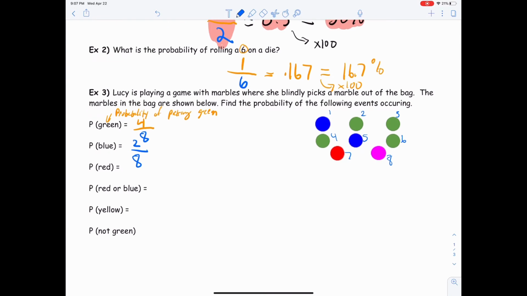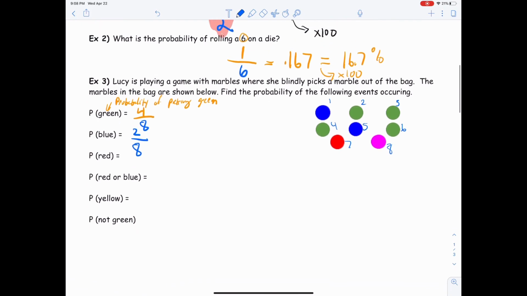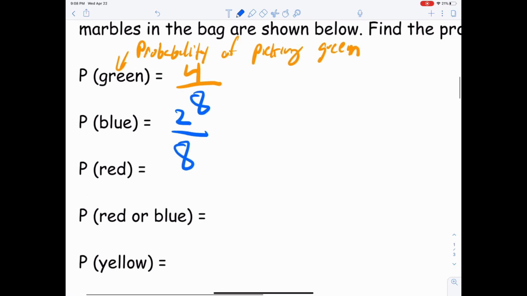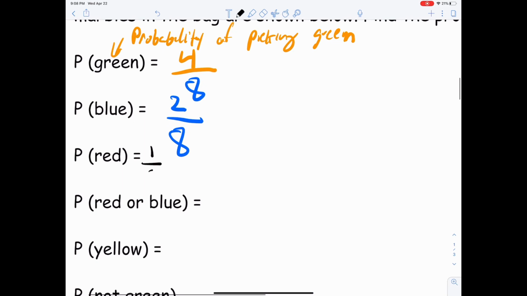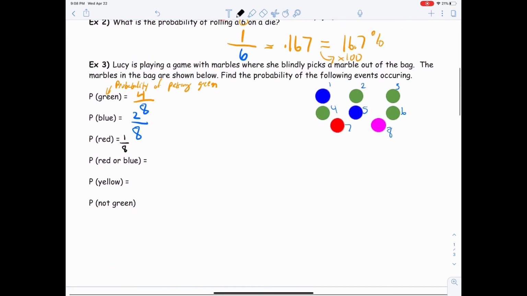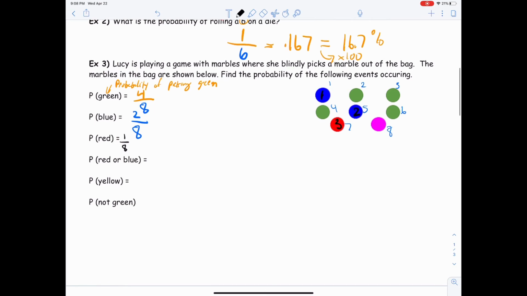Why don't you go ahead and try the next two, probability of red and probability of red or blue. So the probability of red, since there's only 1 red, it's going to be 1 out of 8. Probability of red or blue, now this is a little tricky. How many red or blue are there? Well, there's 1 red or blue. This one's red or blue. And that one's red or blue. So there's 3. And again, there's 8 total marbles. So it's 3 out of 8. 3 of those marbles are either red or blue. She'd win with 3 of them.